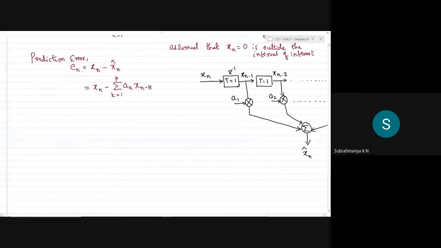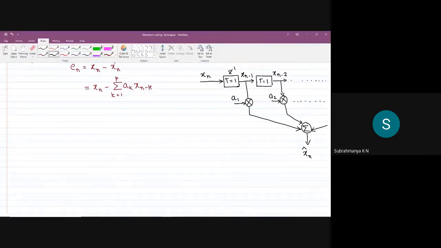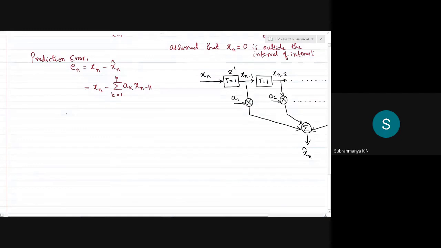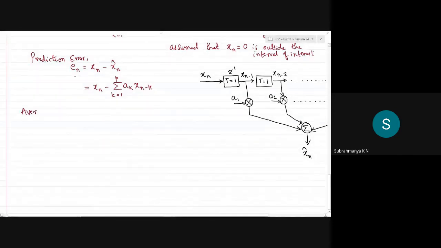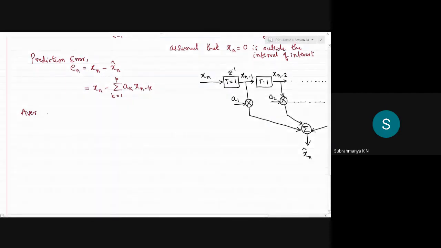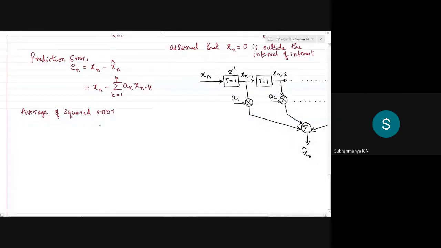This is not simply minimizing the error; it goes with minimizing the squared error, or least mean square error, or minimum mean square error, whatever you call it, will be the principle involved here. So I need to find out the error. This average of squared errors is for just one sample. There will be many samples with many errors, but I need to take the average of the squared error, which is represented as EP.